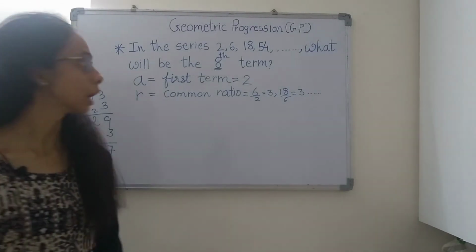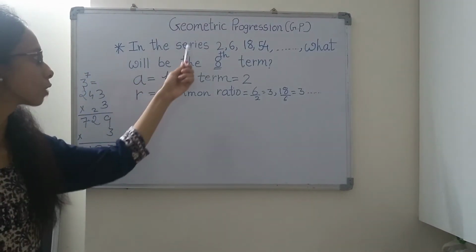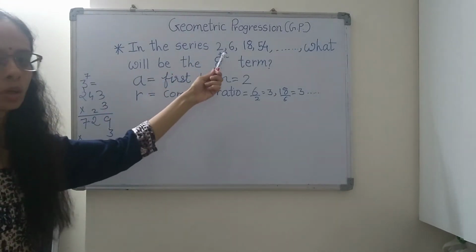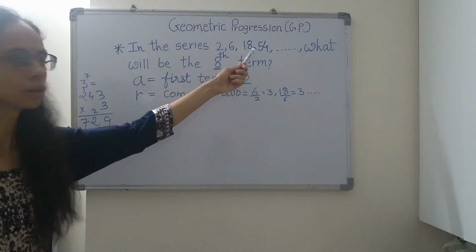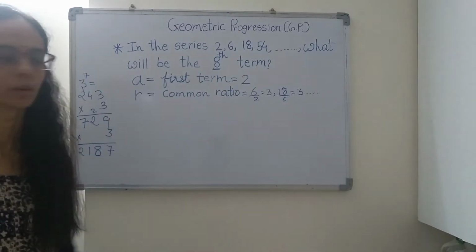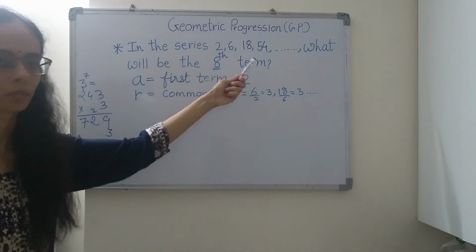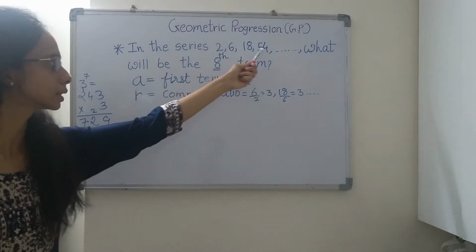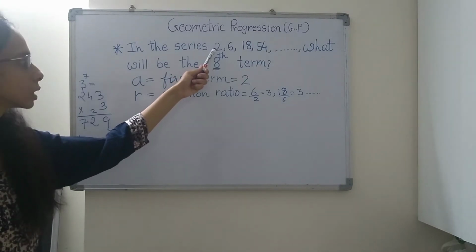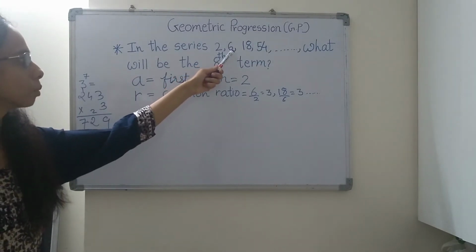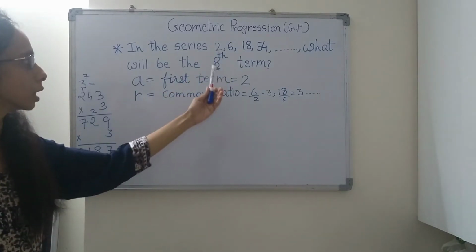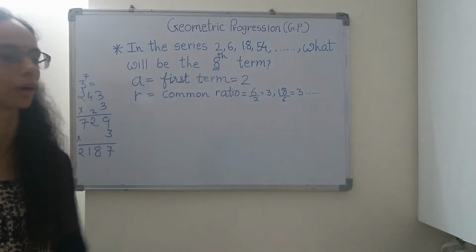So friends, now we will learn an example of the geometric progression series. In this series 2, 6, 18, 54 and so on, what will be the nth term? What will be the 8th term? The 8th term of this series we have to find out. The first term of this series is 2. The second term of this series is 6. The third term is 18. Similarly, what will be the 8th term? That we have to find out.